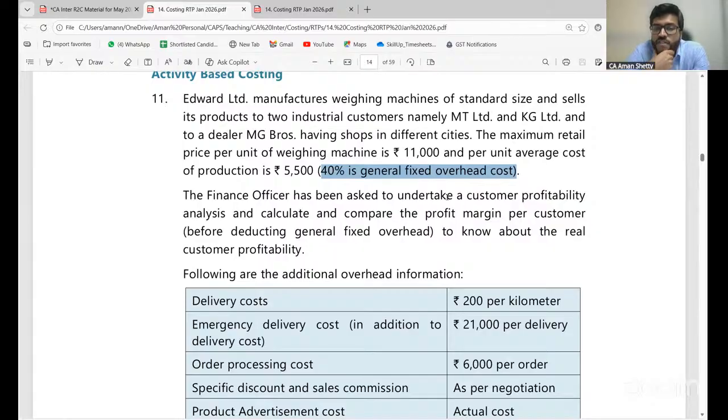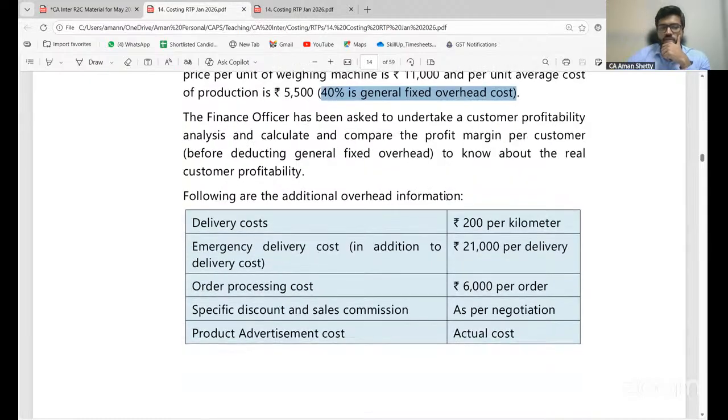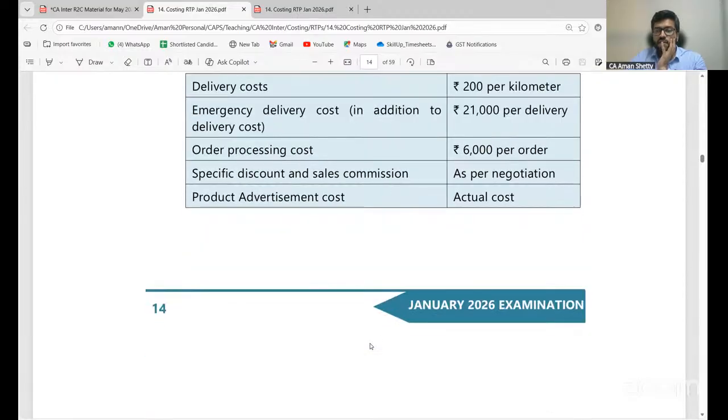The finance officer has been asked to undertake a customer profitability analysis and calculate and compare the profit margin per customer before deducting general fixed overhead, to know the real customer profitability. Following is the additional overhead information. Delivery cost rupees 200 per kilometer. Emergency delivery cost, that means cost per driver is already given for you. Right? Order processing cost, specific discount and sales commission, then advertisement cost.